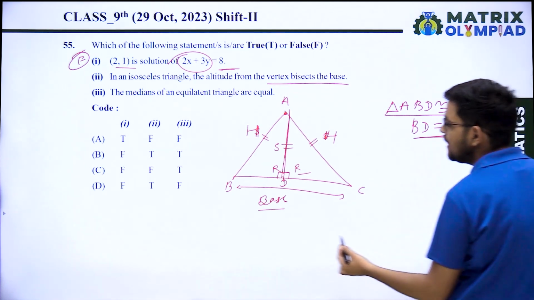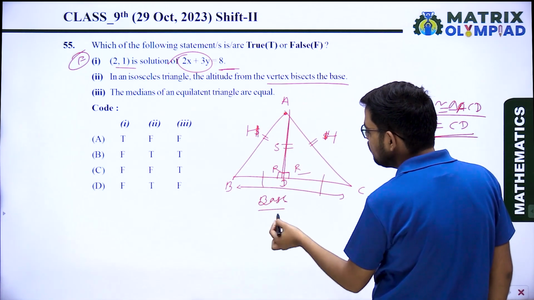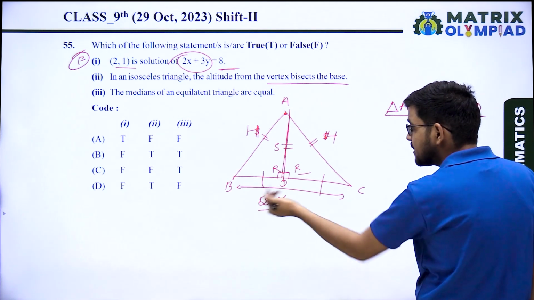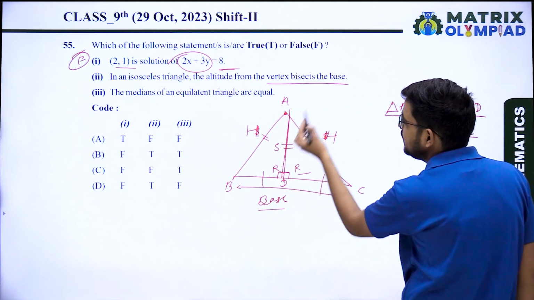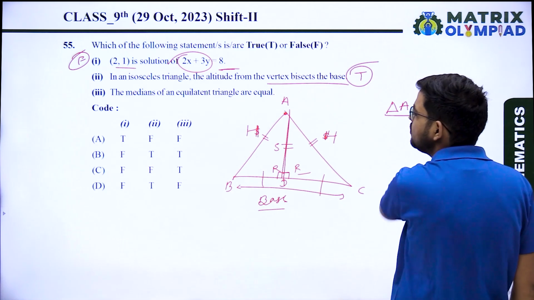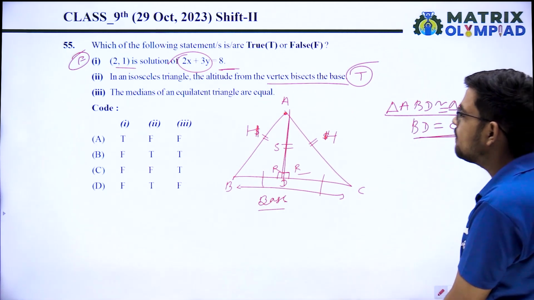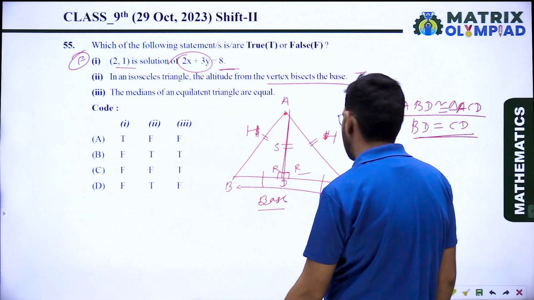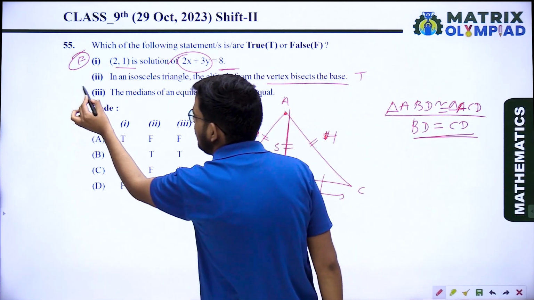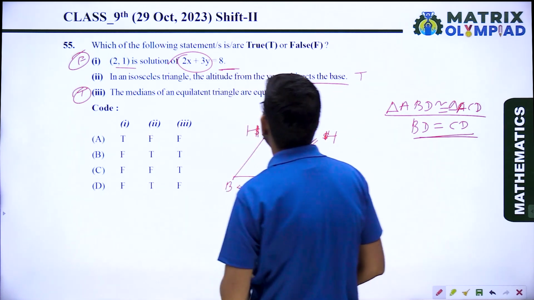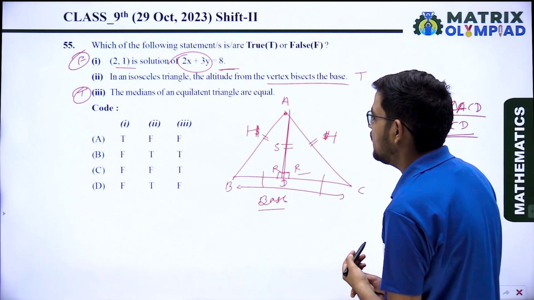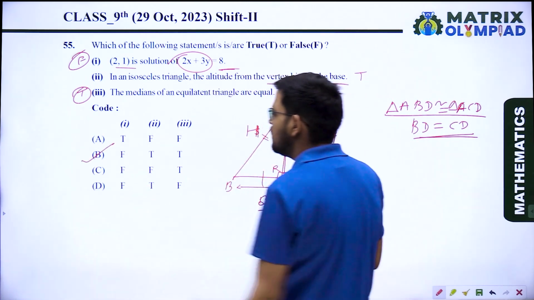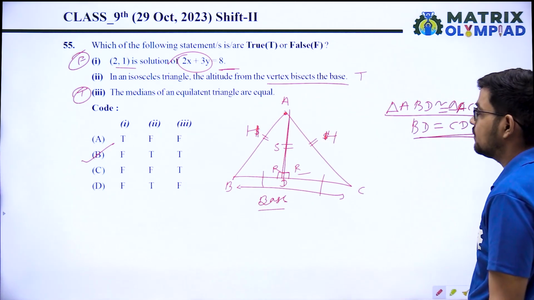BD equals CD, it means the altitude bisects the base, so the second one is true. Third, the medians of an equilateral triangle are equal. Yes, in an equilateral triangle, all medians are equal. Third one is true. So FTT, option B is the correct answer.